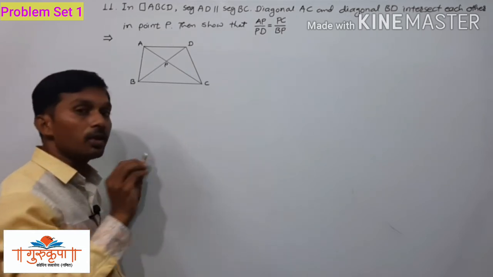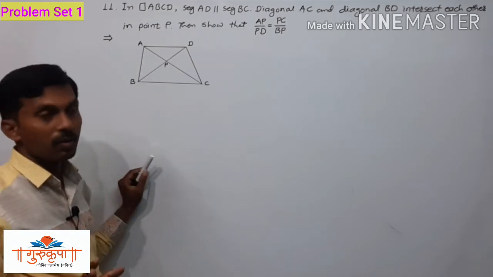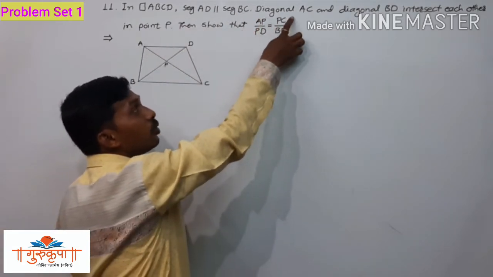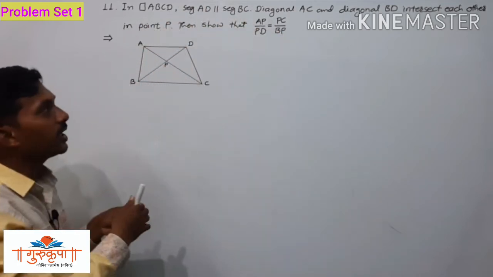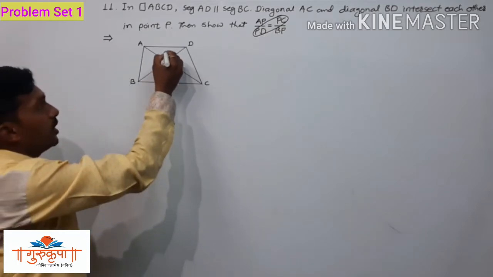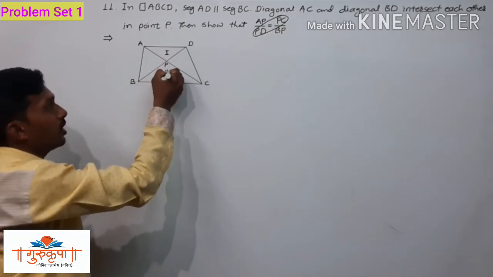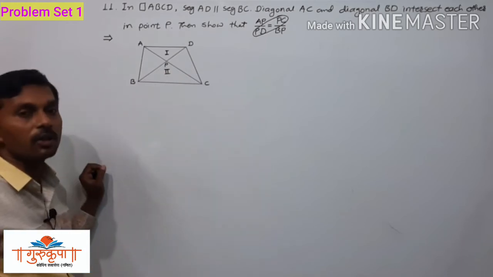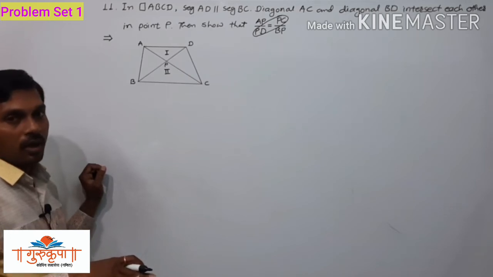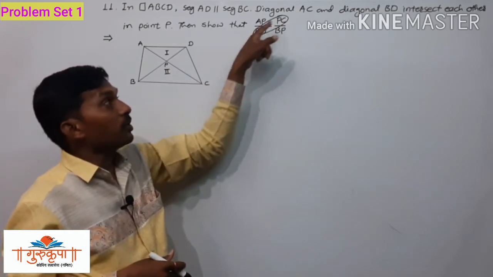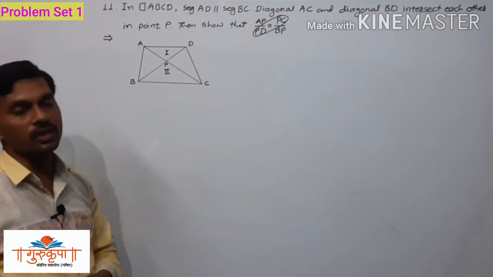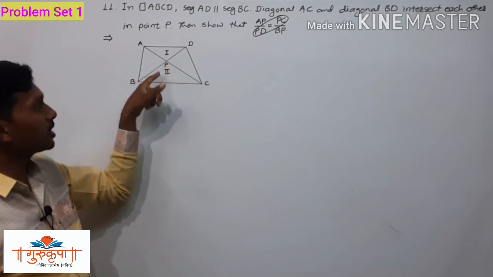So here, don't get disturbed. While proving this, we have to actually prove that AP upon PC is equal to PD upon BP, and we can easily prove that. We will show that these two triangles are similar to each other. Triangle APB and triangle CPB are similar to each other. Then we will write their corresponding sides in proportion, and then using the alternando property, we will prove that AP upon PD is equal to PC upon BP. It is too easy. We just have to prove that these two triangles are similar to each other.